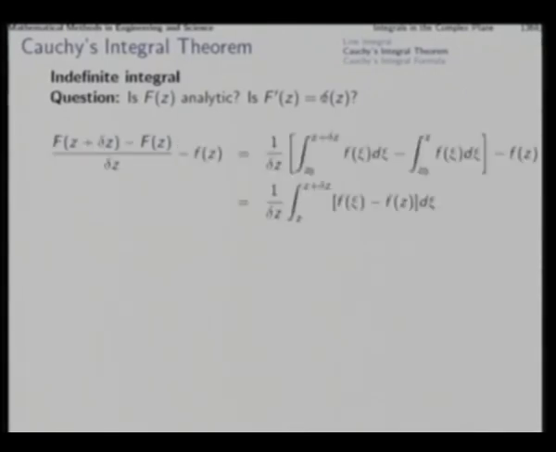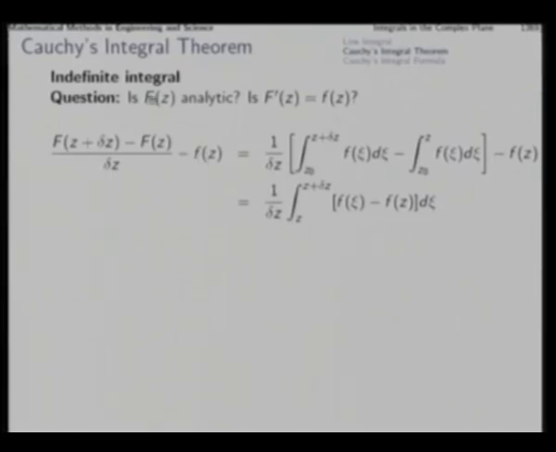To get an answer to that, we consider this. From z, we make a little variation delta z, and then F of z plus delta z minus F of z, by delta z. We try to evaluate the difference of this quantity with the value of small f.